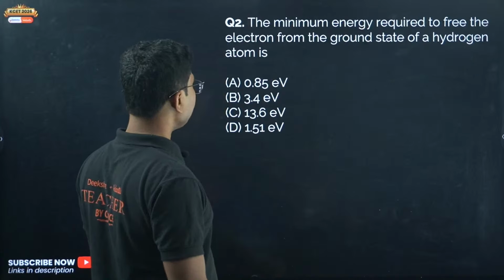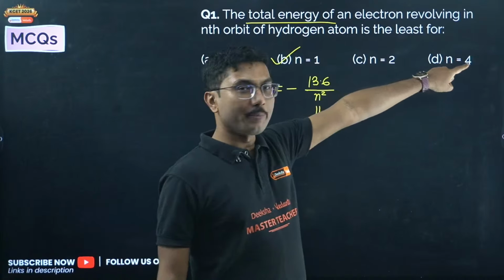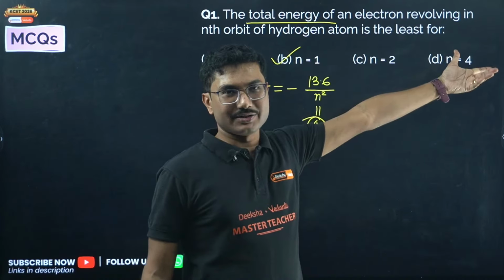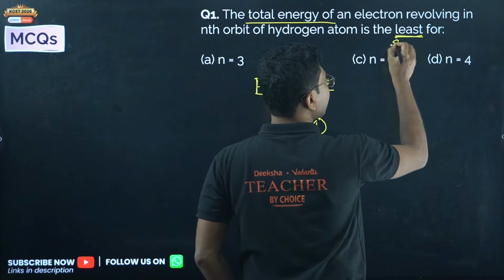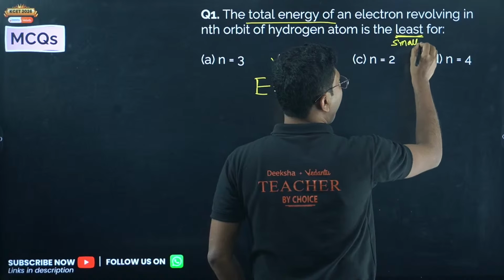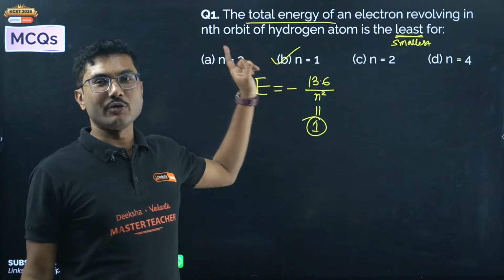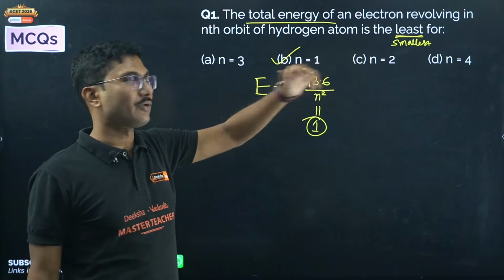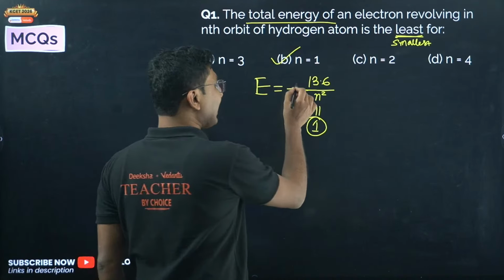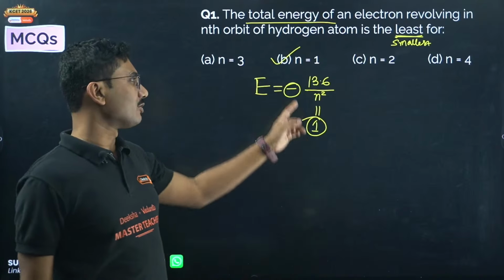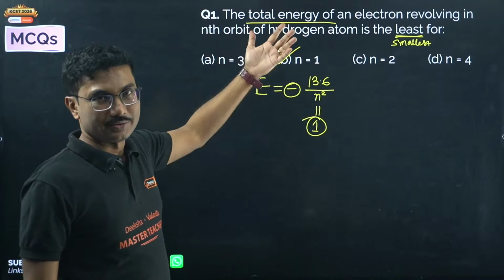Manjunath is saying 1D, not 1D. Higher the orbit, higher the energy. They are asking least. Least means smallest or lowest. Lowest is only when n is lowest. Direct relation, you can remember it. Smaller the n, lower is the total energy because of this negative sign. Only because of the negative sign, the higher the n, higher the energy.